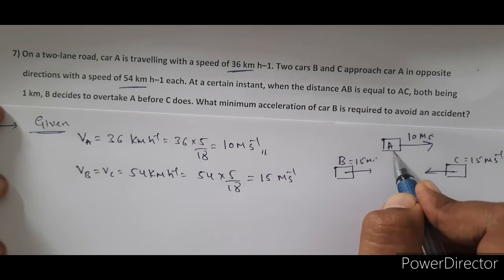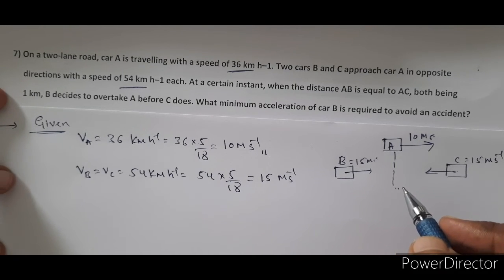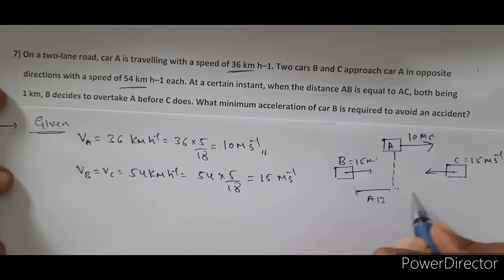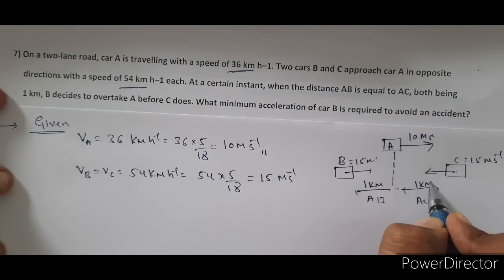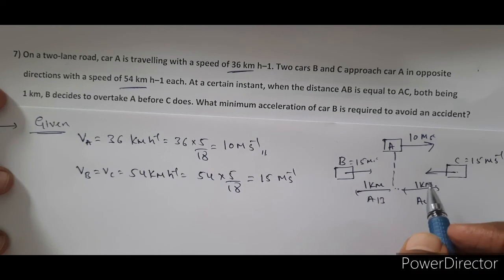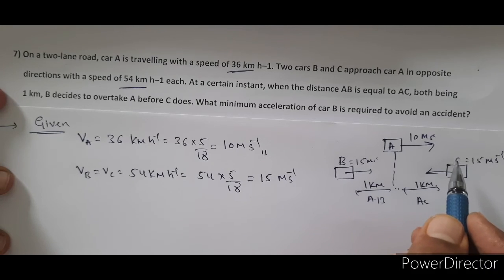At a particular instant, the distance between AB is equal to the distance between AC. So this is 1 kilometer. In this case, we are going to find out the minimum acceleration of car B to avoid an accident.